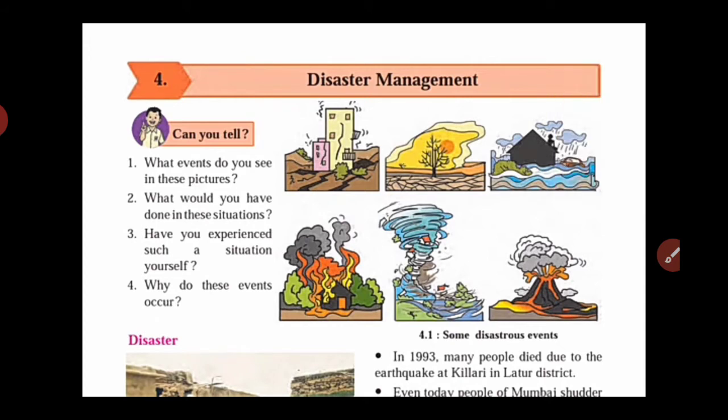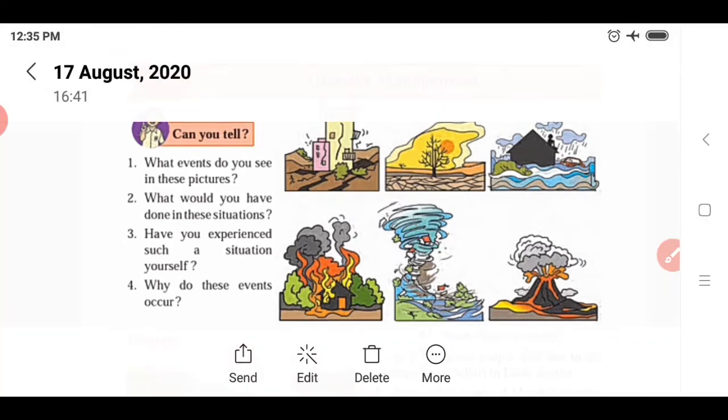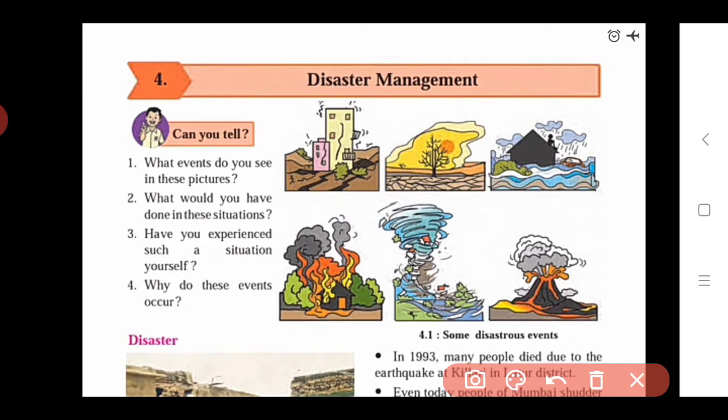So today we continue. First we see some questions that are given in your textbook, that is, Can you tell. Under Can you tell they give us some questions. So what events do you see in this picture? If we see all these pictures, what do you observe, or which type of events are they?